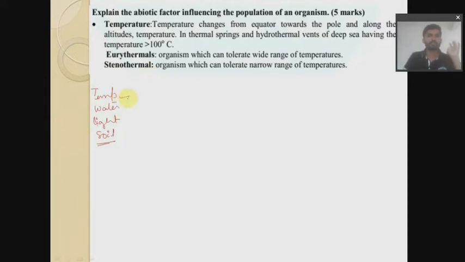First we'll move on to temperature. Temperature changes from the equator towards the poles, and along the altitude the temperature also changes. For example, if I take this as our world, we'll have the equator here. Consider the equator, which is 0 degrees latitude.